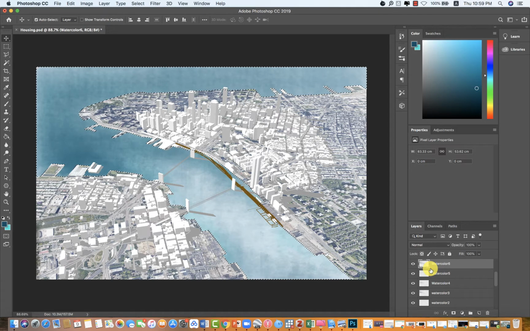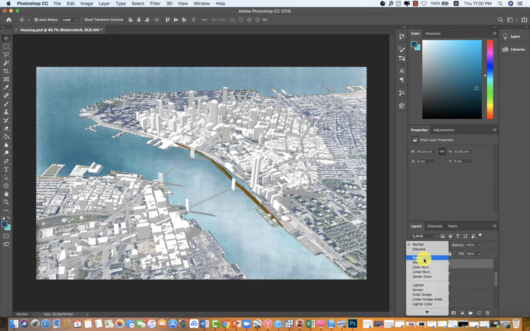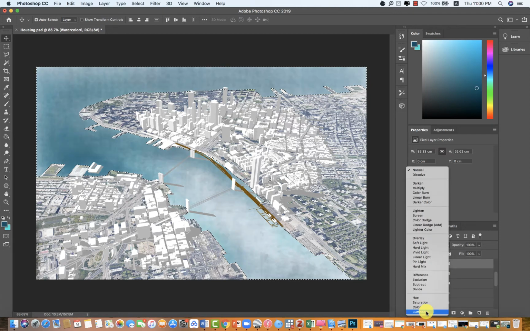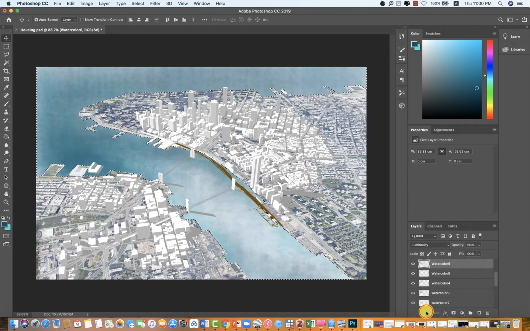Another thing you can do is choose the blend mode. Click drop down menu here. You can try different kind of blend mode. I just choose luminosity here. Now you can see water have some lighter areas and have some darker areas.